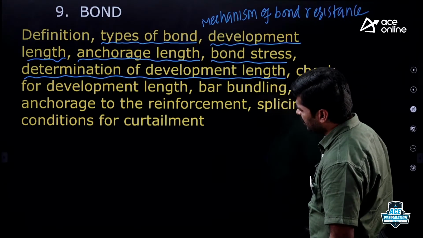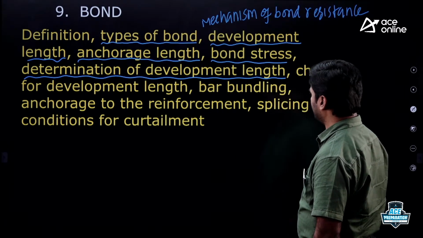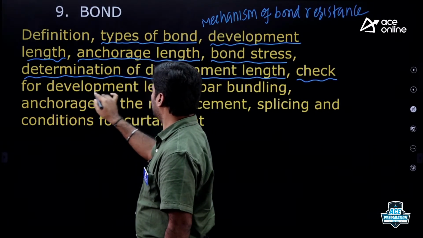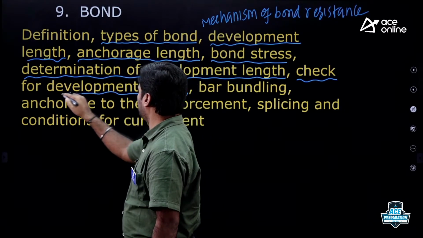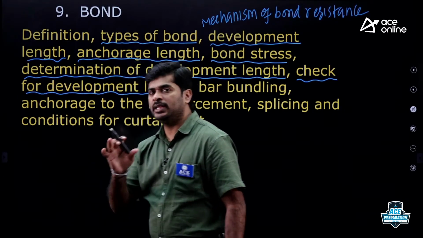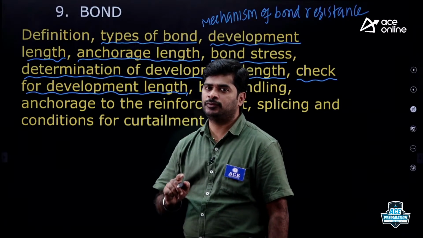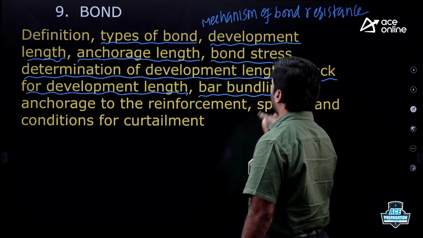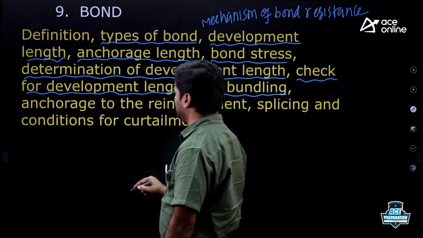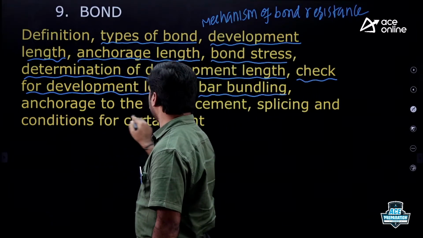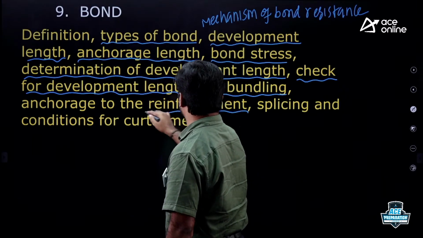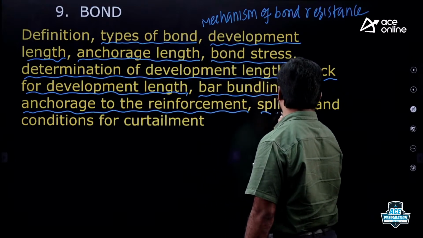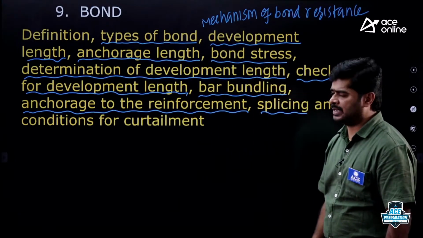Coming to the check for development length, yes, this check is important. How to check, that numerical question is required for GATE, but only the condition is required for ESE. Bar bundling, important from the GATE point of view as well as the ESE point of view. Anchorage to the reinforcement, yes, required for GATE as well as for ESE. Splicing concept required for GATE and ESE.